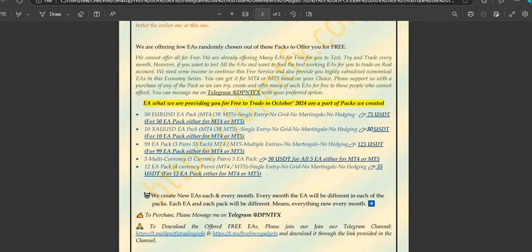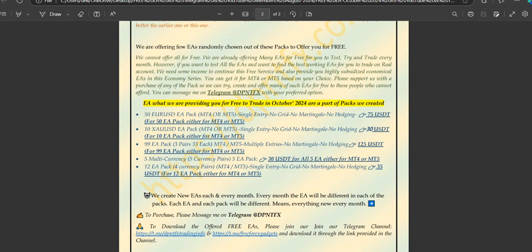These are also single trade expert advisors or can take a maximum of 2 trades. Okay, so these 99 EA packs are just 125, and these 5 multiple currency expert advisors are for 30 USDT, and there is a 12 EA pack for 4 currency pairs. This 5 multi-currency is for 5 different pairs, and in these 12 we are using 4 currency pairs, so 3 EAs per pair.